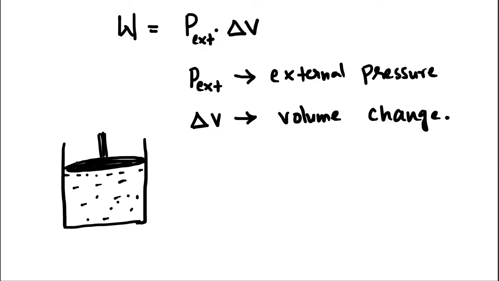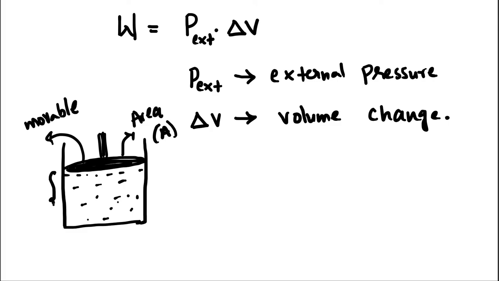Let's say this is movable and it has some area A. Okay, so let's take initially this has a height of, let's say, x2. Now what is the volume? Volume is equal to area times the height x2 in the beginning.